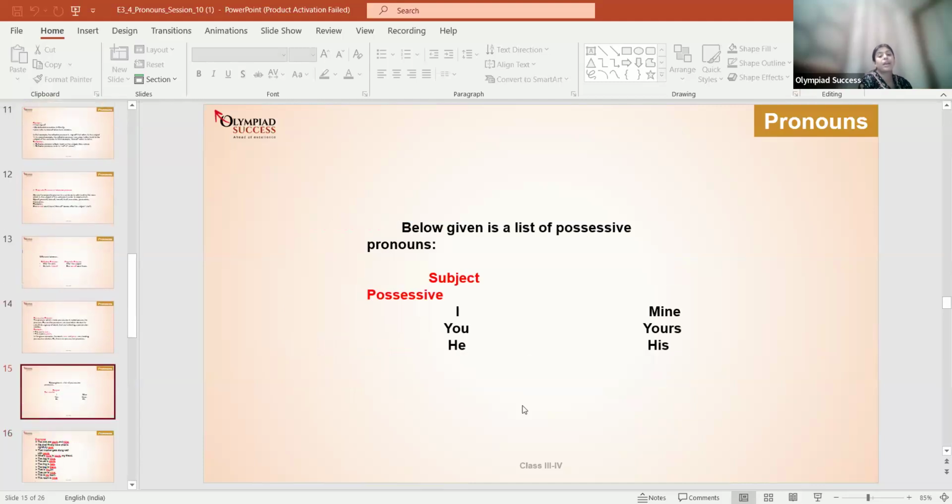Now see. I, you, he; mine, yours, his. All these are possessive pronouns. So when the subject is I, the possessive pronoun is mine. When the subject is you, the possessive pronoun is yours. When the subject is he, the possessive pronoun is his. Clear? Yes, ma'am.